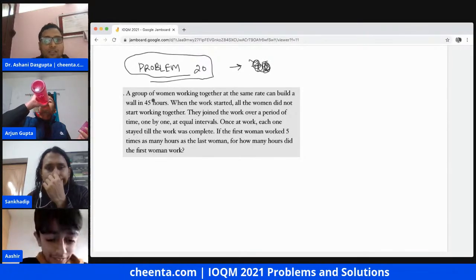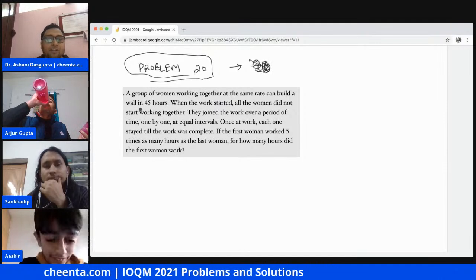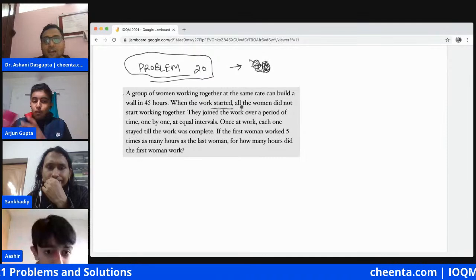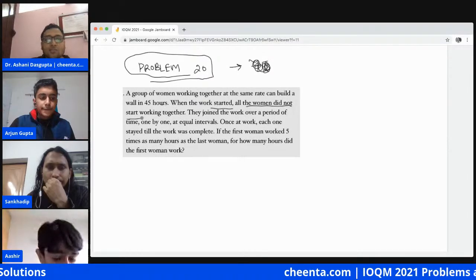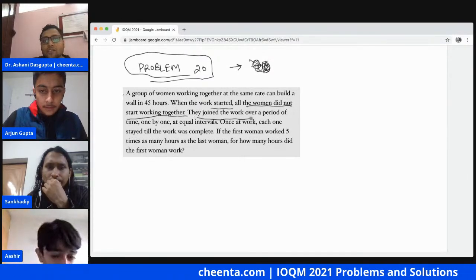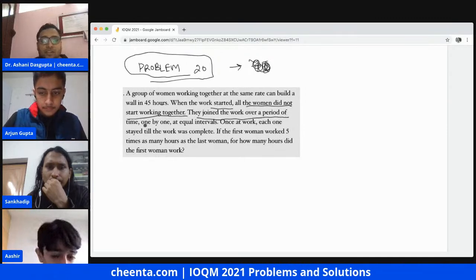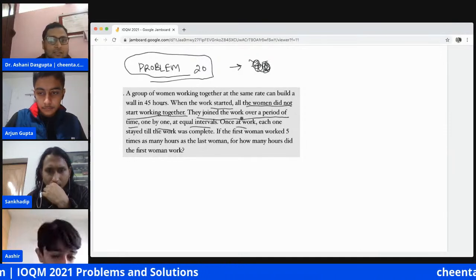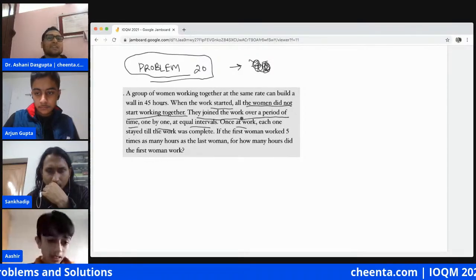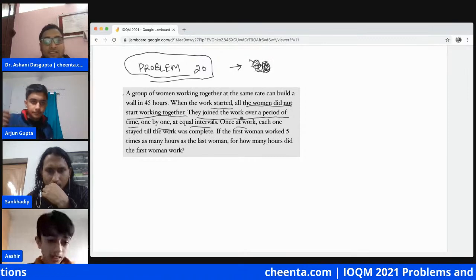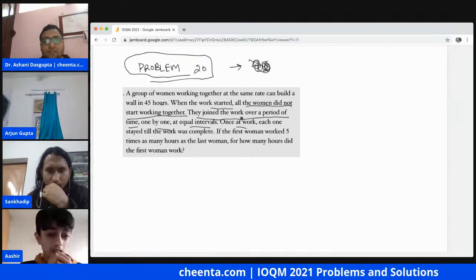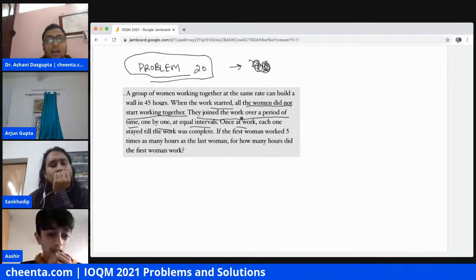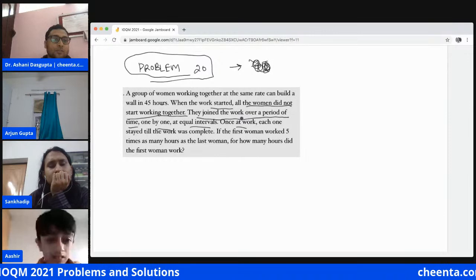We'll see. So at the same rate, they can build a wall in 45 hours. When the work started, all the women did not start working together. They joined the work after a period of time, one by one, at equal intervals. Once at work, each one stayed until the work is complete. The first woman worked for 5 times as many hours as the last woman. How many hours did the first woman work?